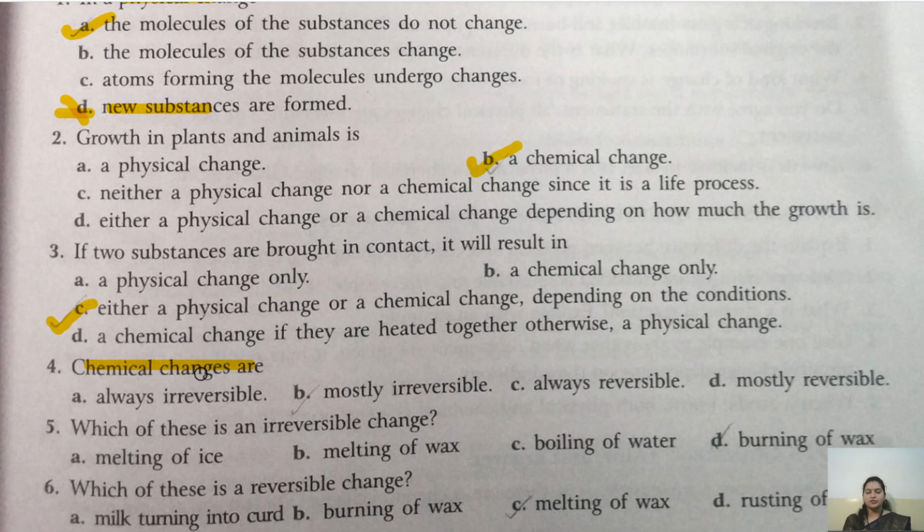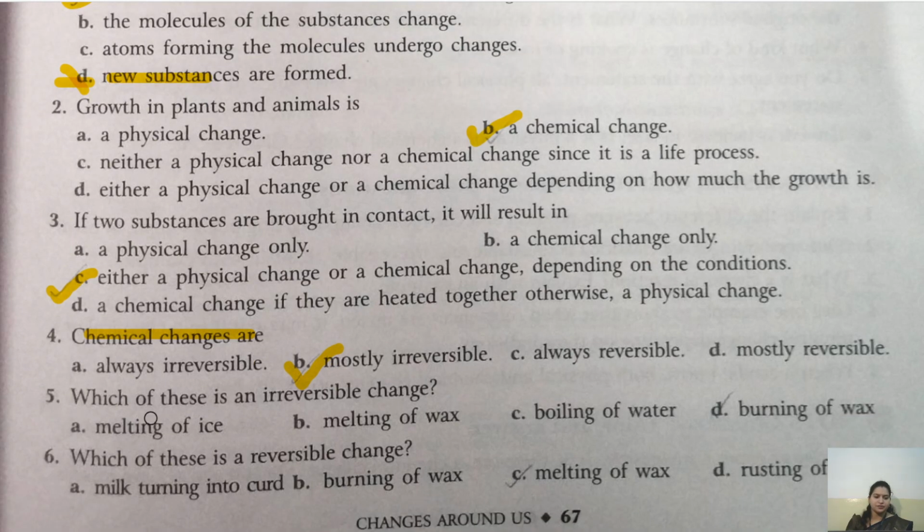Okay, so which type of change will it be? It will be an irreversible change. So mostly chemical changes are irreversible in nature. So what is the correct answer? B is the correct answer. That is, mostly irreversible.